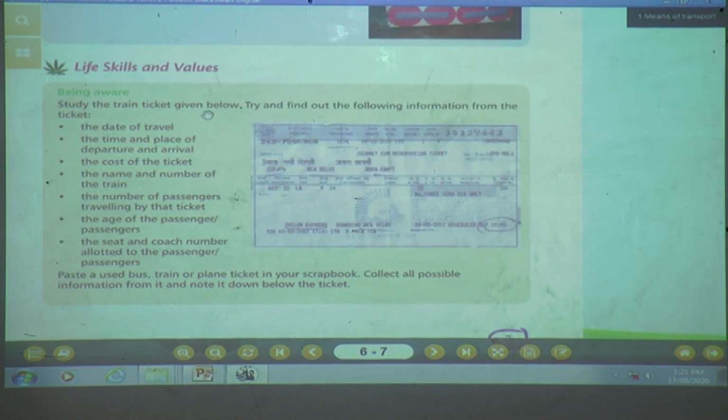Study the train ticket given below. What is this? This is a train ticket. Try and find out the following information from the ticket.